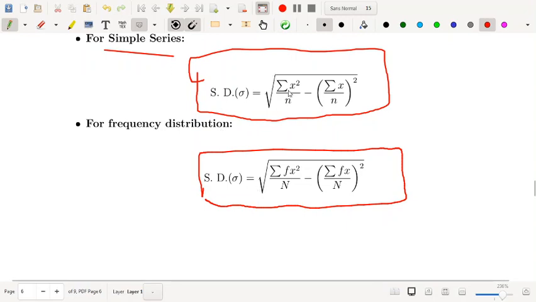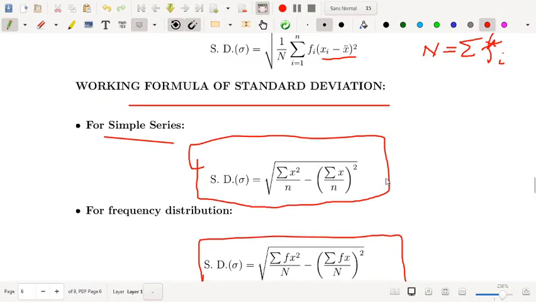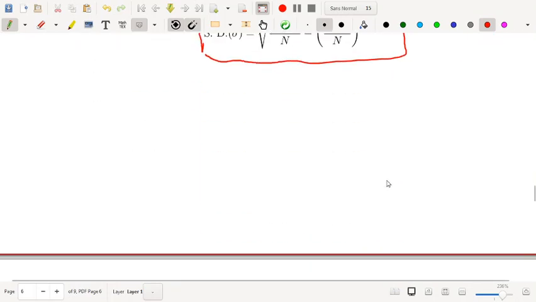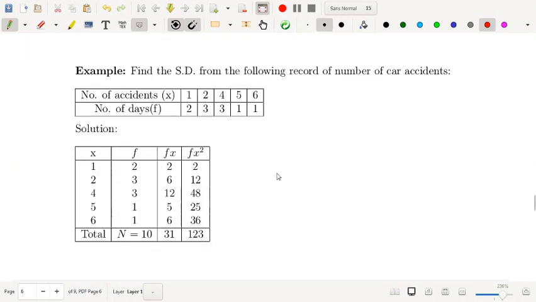For a simple series, it is the square root of summation x square by n minus summation x by n whole square, that is the mean square. And for frequency distribution, summation fx square by capital N minus summation fx by capital N whole square. Okay, so now we'll see some examples on standard deviation, how to calculate in problems.